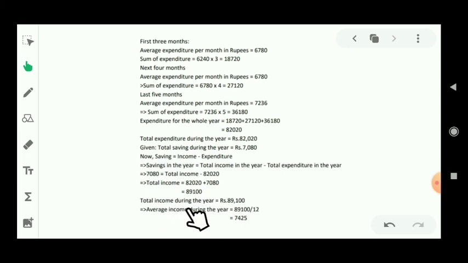So the total income during the year is 89,100 rupees. So the average income during the year is equal to 89,100 divided by 12 because 12 is the total months in the year. So the answer of this question is 7425. Now students, I hope you are able to complete the whole chapter, that is average.